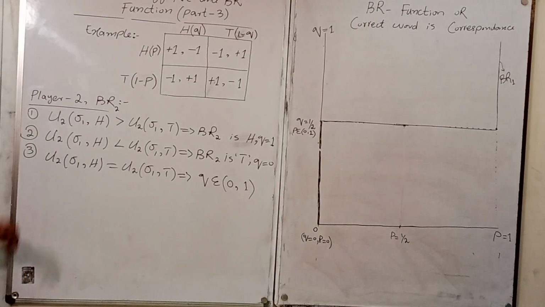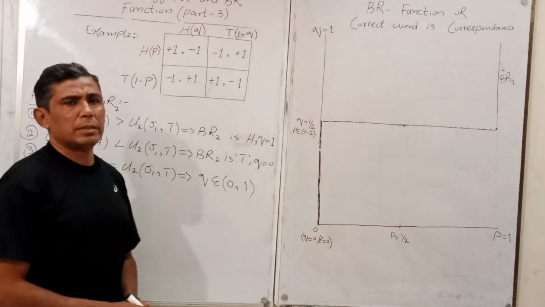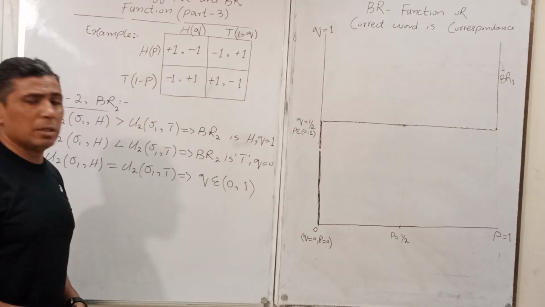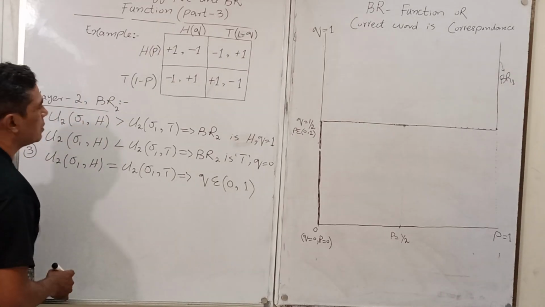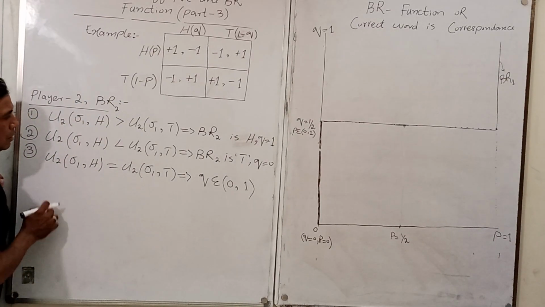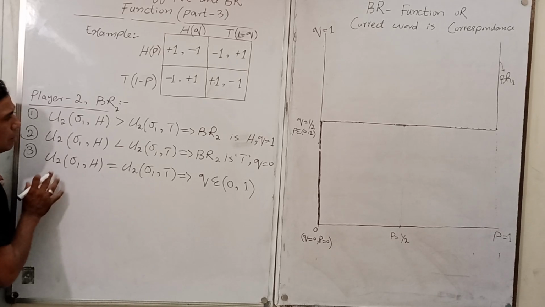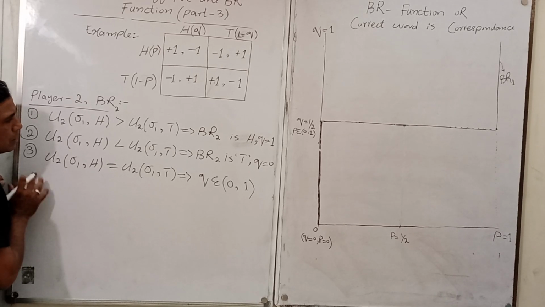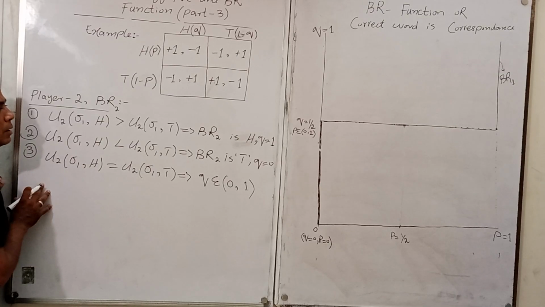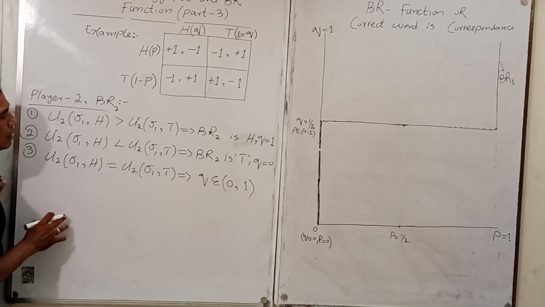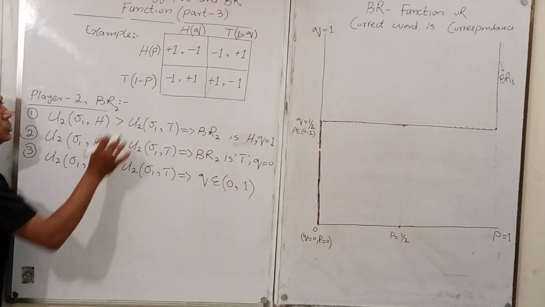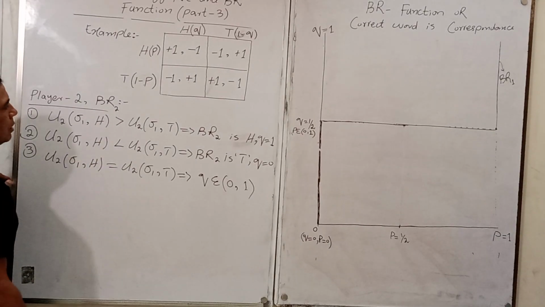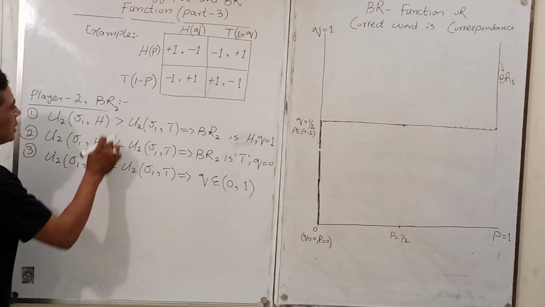Same kind of thing we did with player 1. Now let's take the example here. We are selecting, plotting and calculating these values. What is this value here?